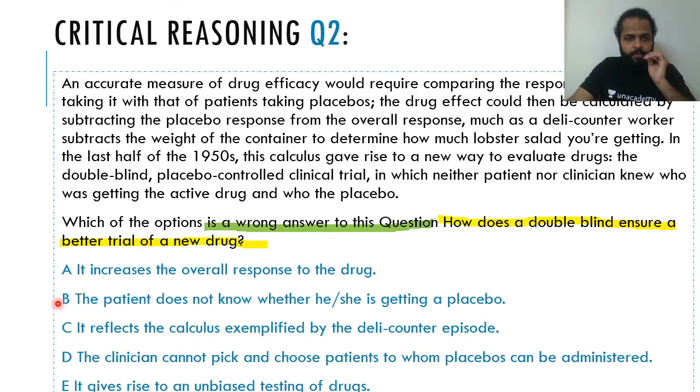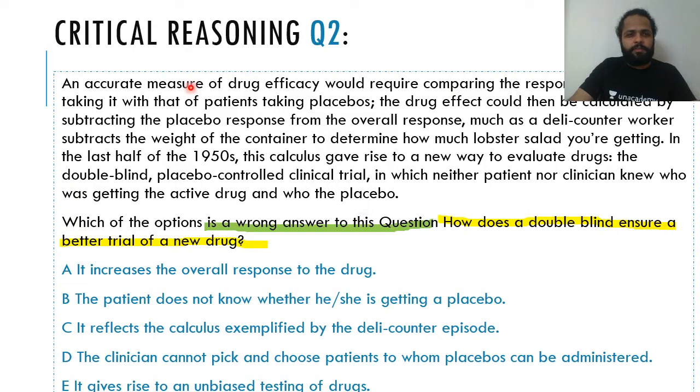Correct? So wrong answer. That means 4 out of these 5 options should be able to explain how a double blind will ensure a better trial of the new drug, and one of them should not be able to explain that. Okay, let's look at the options. The first one says it increases the overall response to the drug. Okay, so double blind test increases the overall response to the drug.